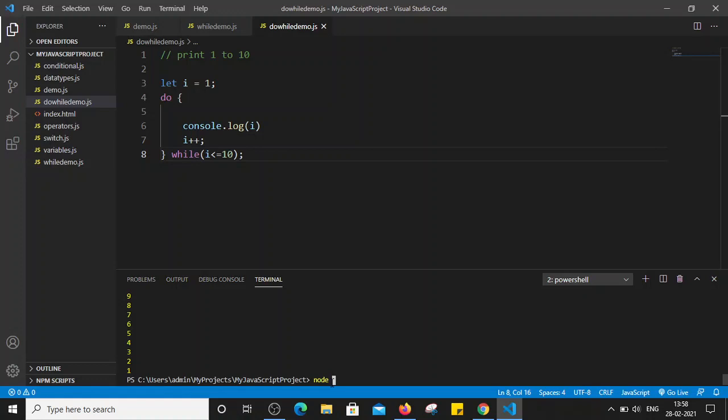Let's name it node do while demo.js. We can see here it printed the value from 1 to 10. So this is how do while works.